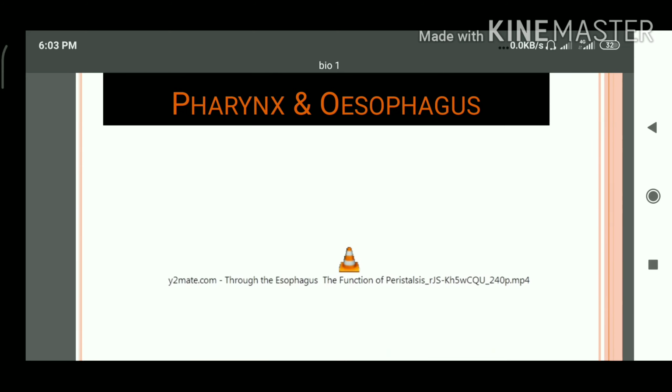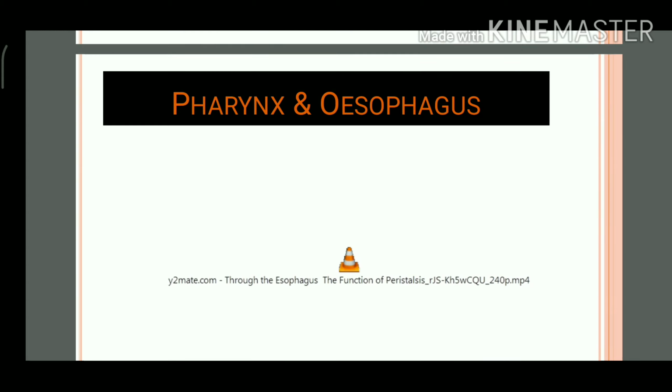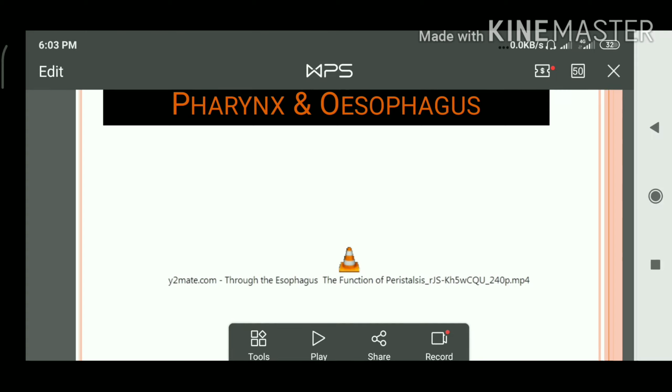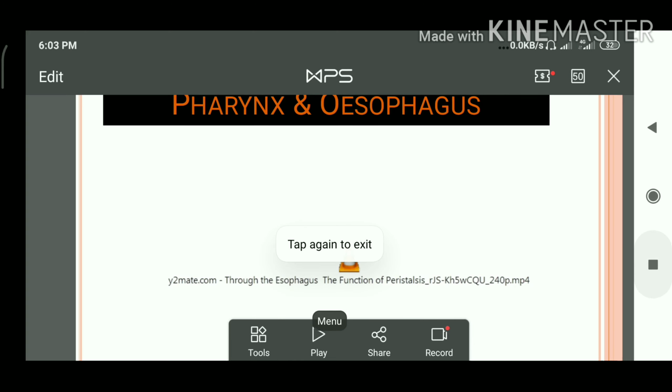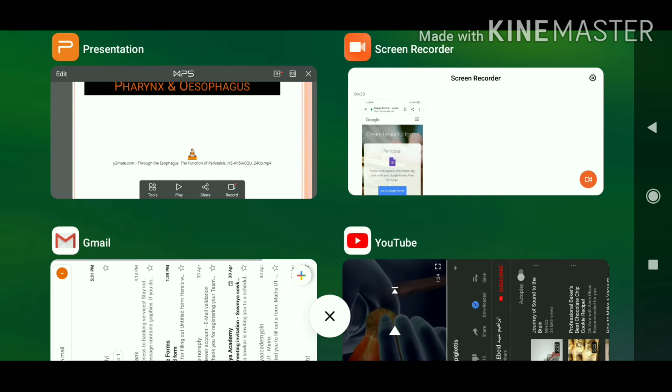Till now we have been discussing the mouth and the buccal cavity. The third region that we are going to discuss is the pharynx and the esophagus. For that, I'll show one video for you.